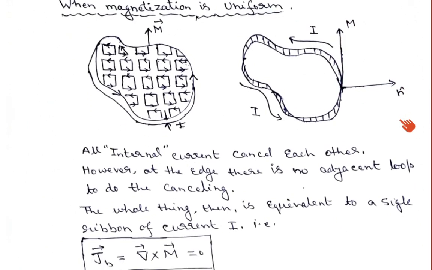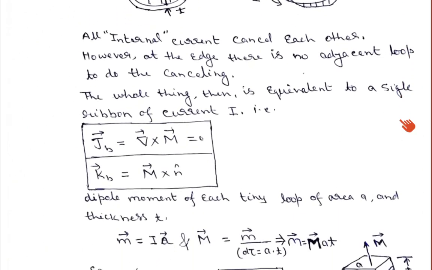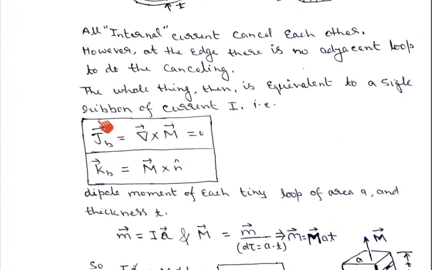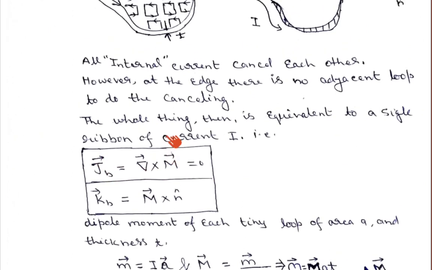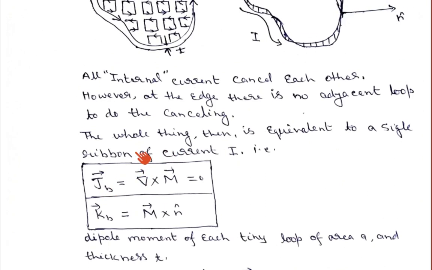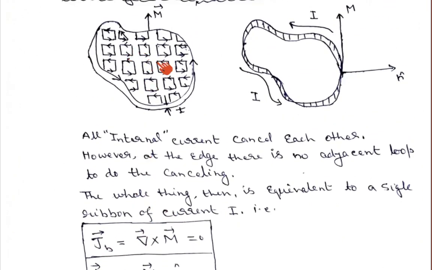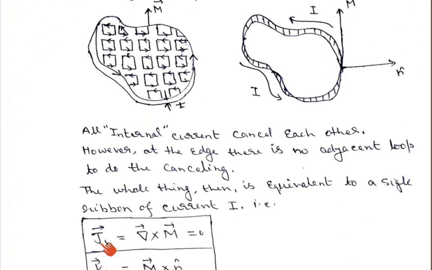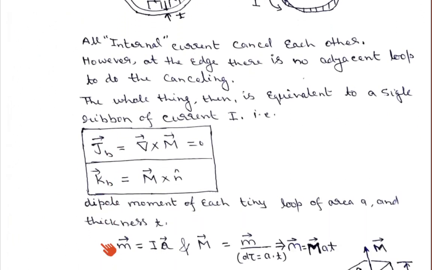Because of this magnetization, if we try to find the total volume bound current density, we know J_B is equal to del cross M. Since all the internal currents cancel out, as you have learned earlier, the volume bound current density becomes equal to 0. That means J_B equals del cross M equals 0 for a uniformly magnetized material. Please always keep in mind that the volume current density is 0 when the material is uniformly magnetized.